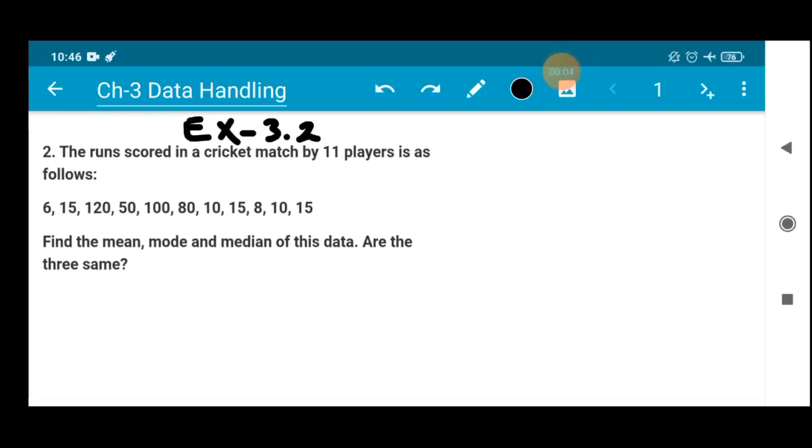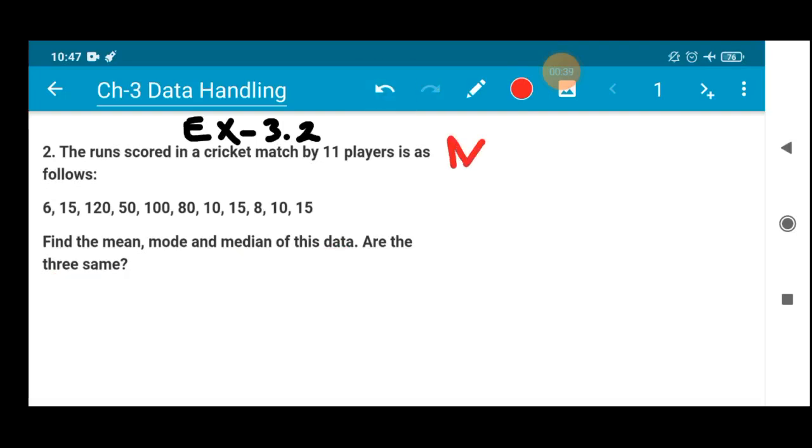So in today's session we will be doing question number 2, and in our last class you all know that we have discussed the mean, median, mode. Also we have done question number 1. So in today's session let's discuss question number 2. Question number 2 states that the runs scored in a cricket match by 11 players is as follows. So these are the runs scored by 11 players in a cricket match. You have to find the mean, the mode, and the median of this data. Are these three the same? That also we have to find.